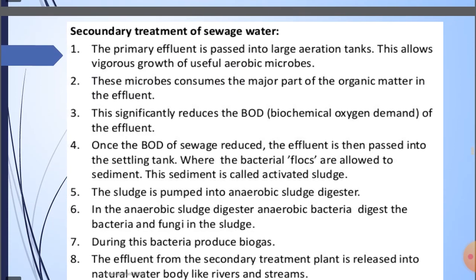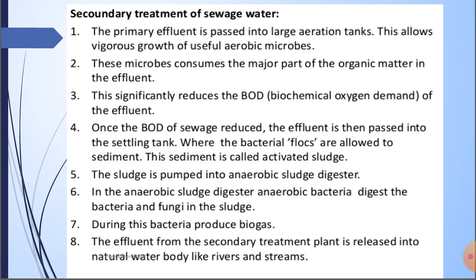Next is the secondary treatment. The primary effluent is passed into large aeration tanks. This allows vigorous growth of useful aerobic microbes, and these microbes consume the major part of the organic matter in the effluent, which significantly reduces the biochemical oxygen demand of the effluent. Once the BOD of sewage is reduced, the effluent is passed into the settling tank where the bacterial flocs are allowed to sediment, and this sediment is called activated sludge.